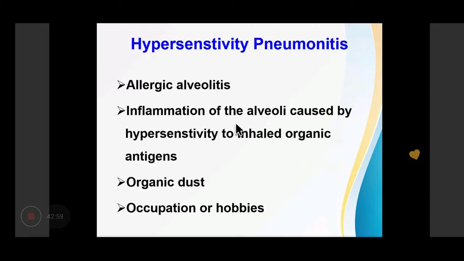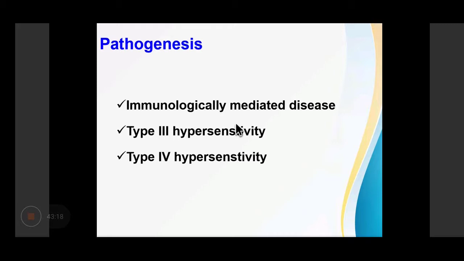Hypersensitivity pneumonitis. Hypersensitivity pneumonitis is an allergic alveolitis. It is inflammation of the alveoli caused by hypersensitivity to inhaled organic antigens, mainly organic dust. It can be because of occupation or because of hobbies. The disease is mediated as a type 3 hypersensitivity or type 4 hypersensitivity reaction.